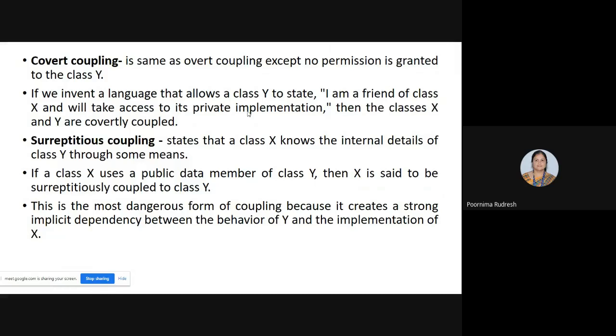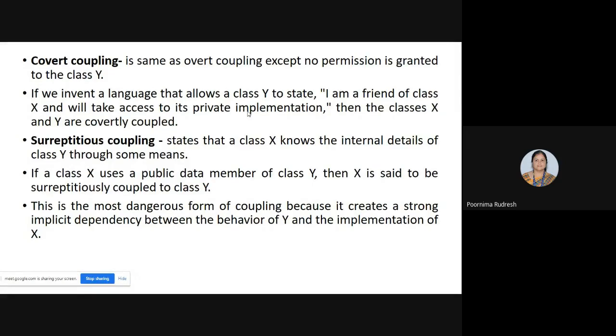Understood now? Class X is surreptitiously coupled to class Y means the class X can access the implementation details of class Y, but it is not visible. And that type of coupling is called surreptitious coupling. And this is the most dangerous form of coupling because it creates a strong implicit dependency between the behavior of Y and the implementation of X, because class X is illegally accessing the details of class Y where the class Y doesn't know about that. That type of coupling is called surreptitious coupling.